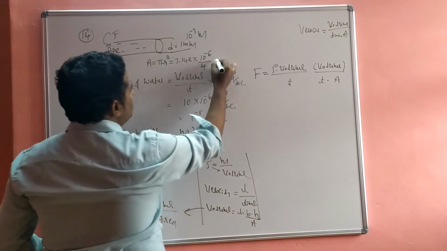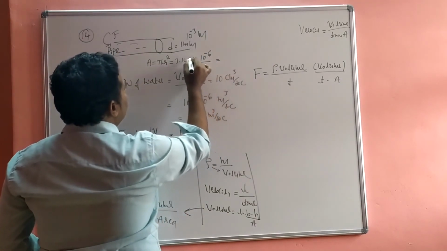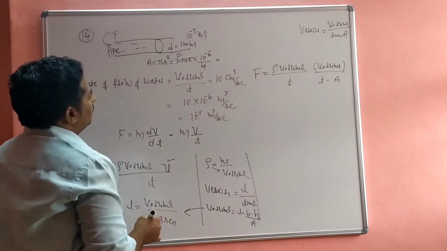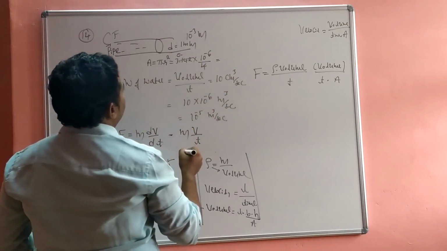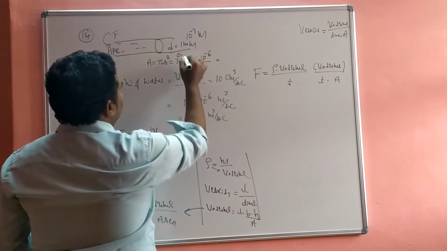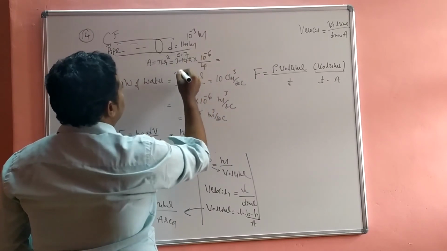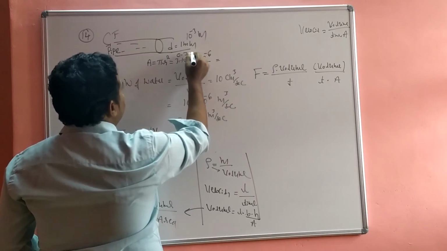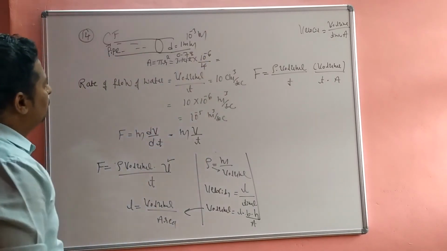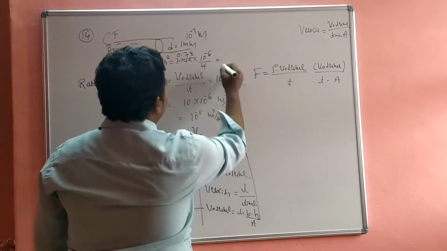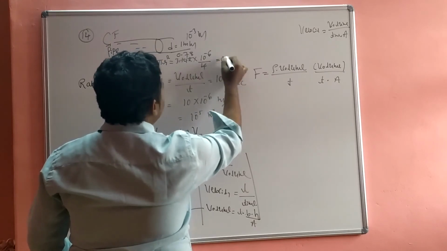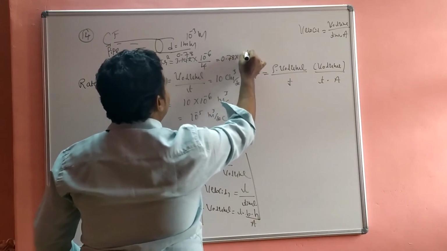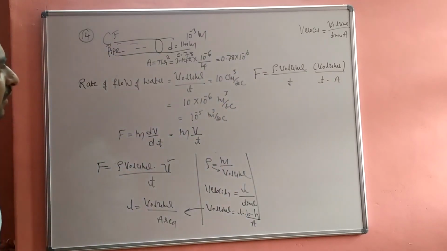Cancelling, the final answer for the area is 0.78 into 10 to the power of minus 6.